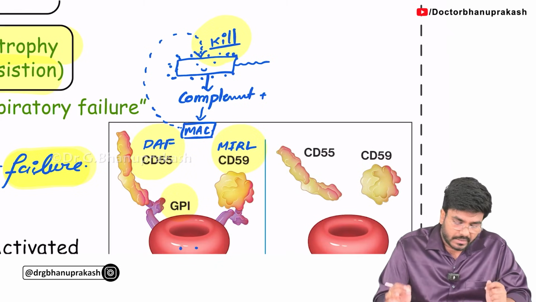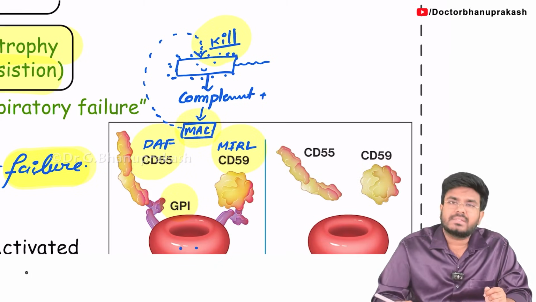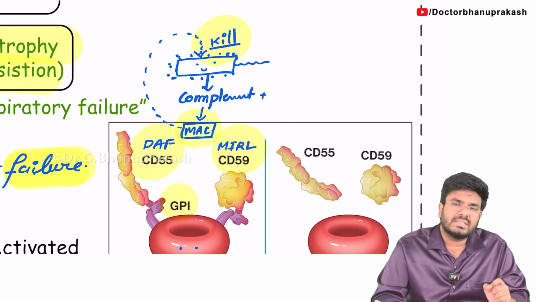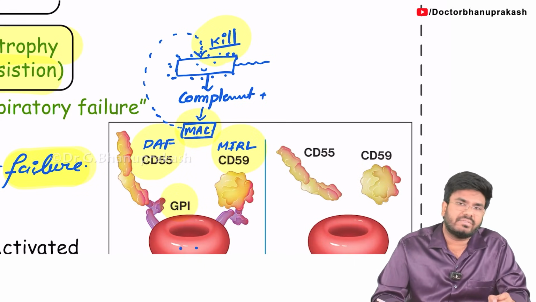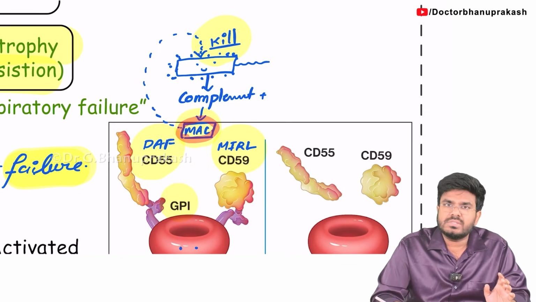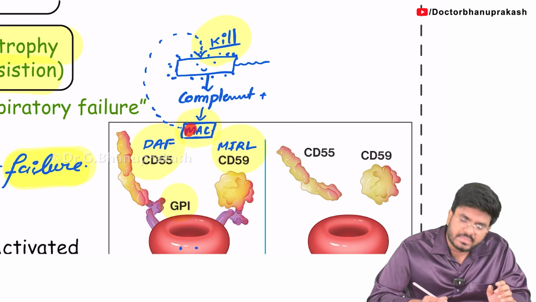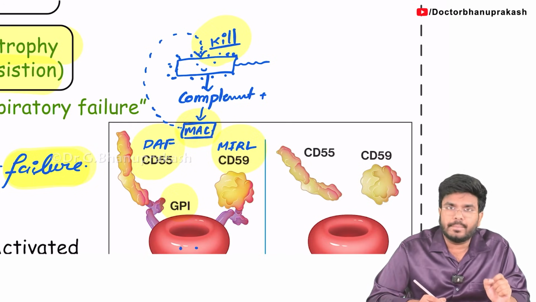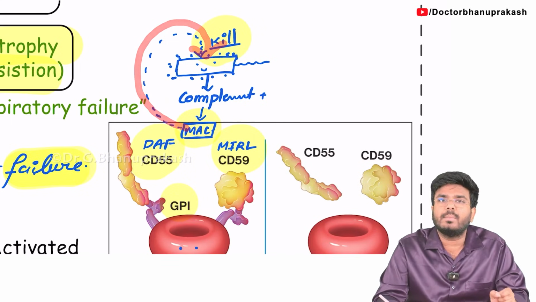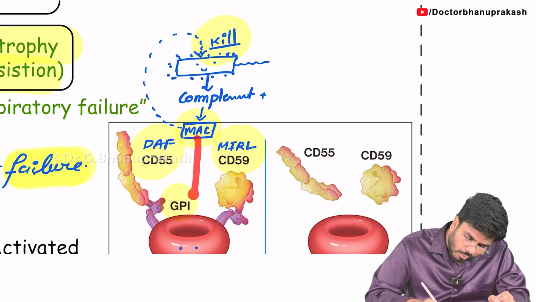Okay, fine. But the problem is this membrane attack complex is like a blind soldier with a powerful weapon, like a blind soldier with a powerful AK-47. When this membrane attack complex is produced, its main goal is to attack the membranes. So it's not only going to attack the bacterial membranes, but it will also start to attack our own cell membranes.